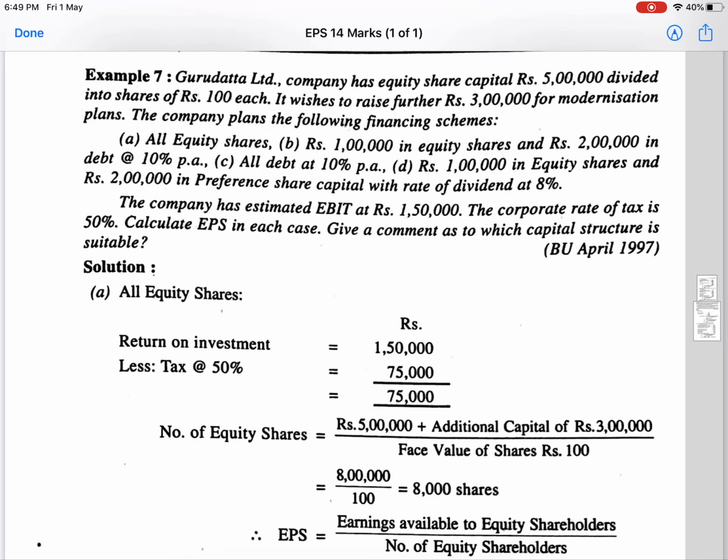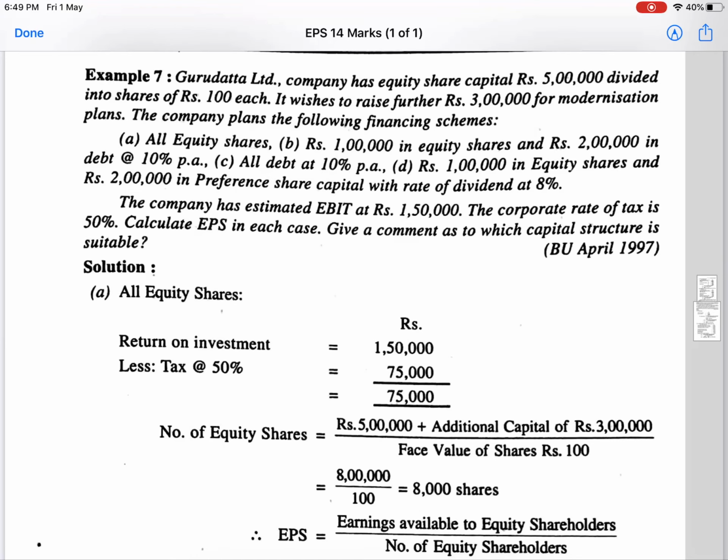As a fourth plan, the company wishes to raise 1 lakh in the form of equity shares and the remaining 2 lakhs in the form of preference shares where the rate of dividend is fixed at 8% per annum. And one important piece of information given in the question is EBIT rupees 1,50,000 and tax rate of 50%.